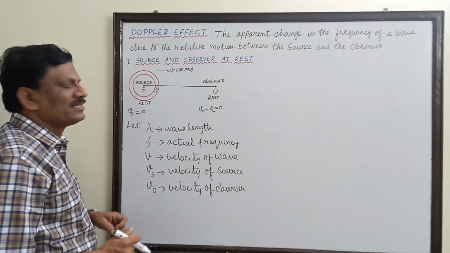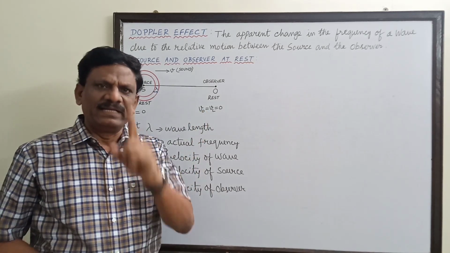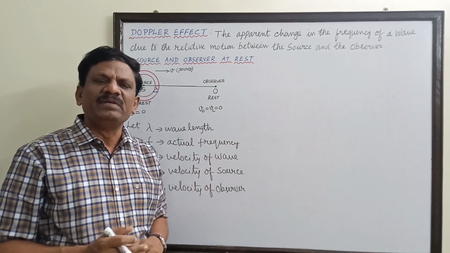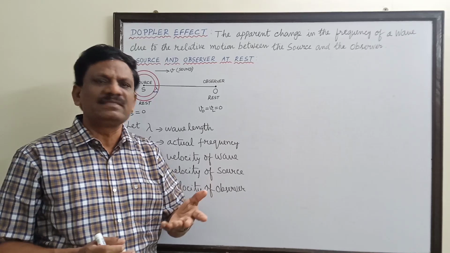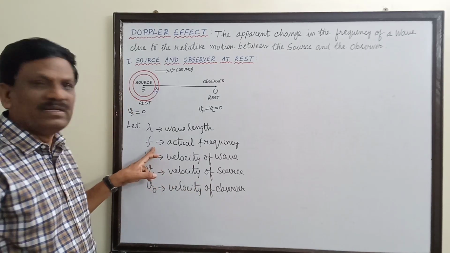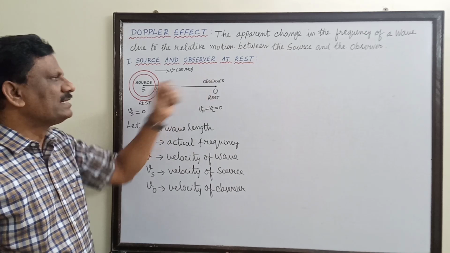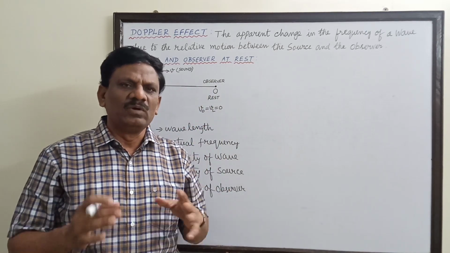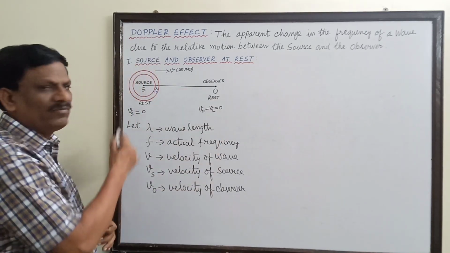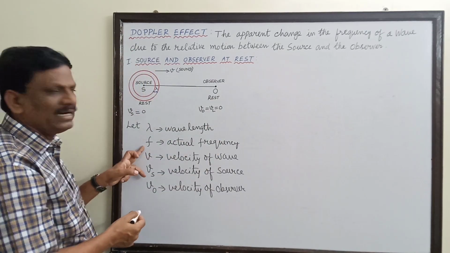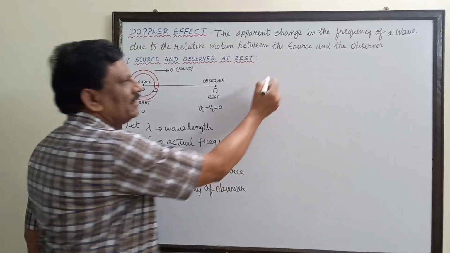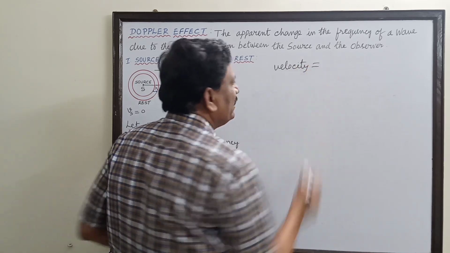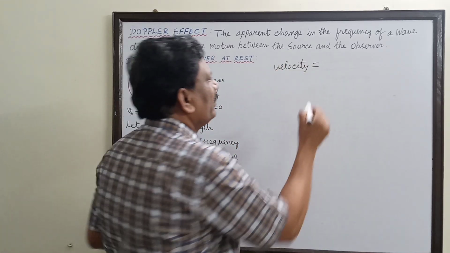So, in this case, what is going to happen? In 1 second, how many waves are emitted by the source? The number of waves emitted by the source is called its frequency. That is its actual frequency. And in 1 second, the number of waves heard by the observer must be the same. So in this case, what is the relationship between lambda and the frequency? We have already studied the velocity of the wave. It must be equal to the distance traveled by the wave in a period.